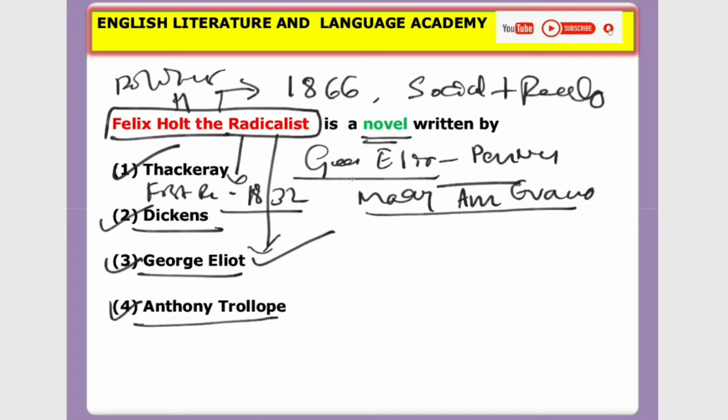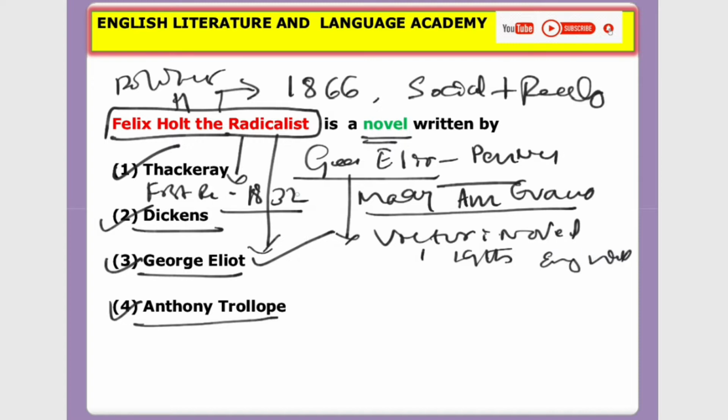And about George Eliot, she was a famous Victorian novelist. Victorian means mid 19th century English. She never wrote with her own name, she only wrote with her pen name George Eliot. This tells us how the restrictions were in the Victorian age.